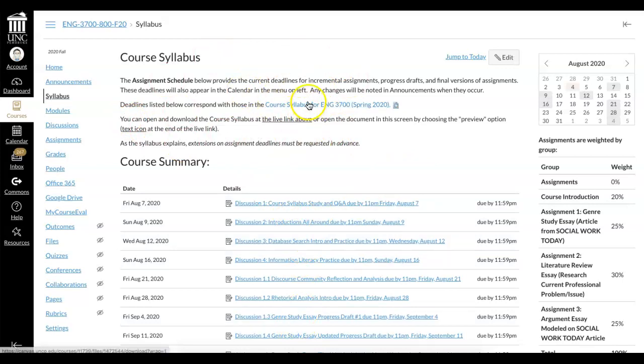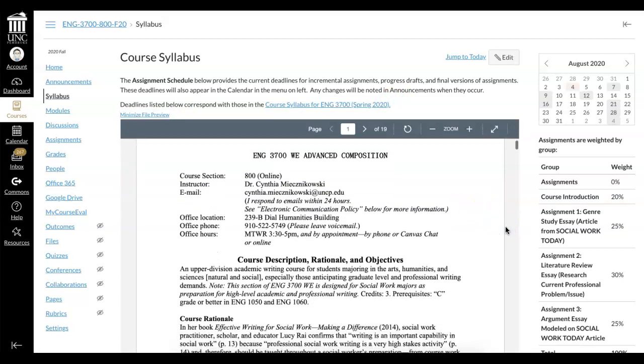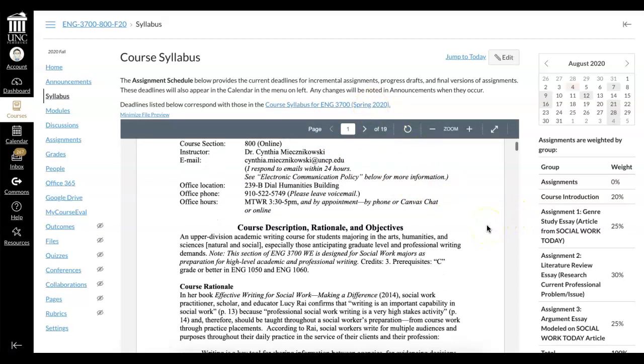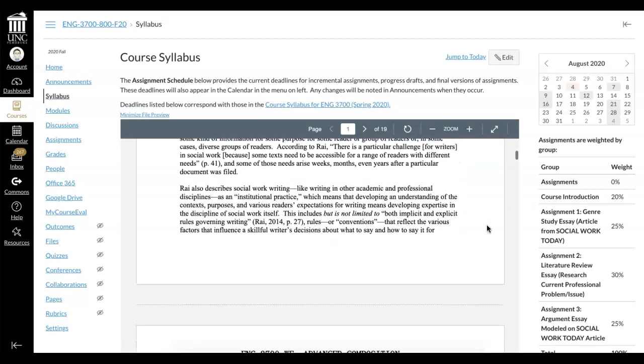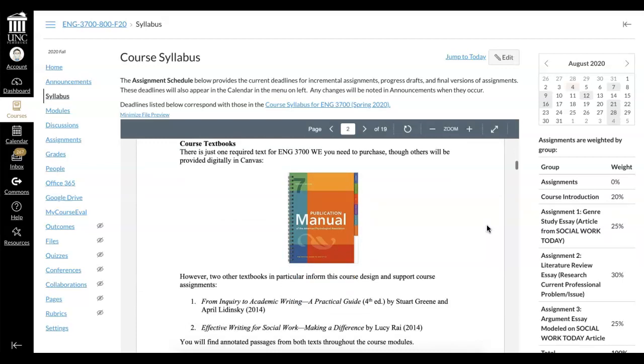Also on the syllabus page, of course, you have the course syllabus, and you can click on the link here to download the digital file, or you can preview it here by just selecting the document tab icon, and you can read the syllabus here. You can also, if you download it to your device, print it out if you prefer to have a print version that you can scribble all over and check things off as you accomplish them, or circle things or highlight them that you find most important.